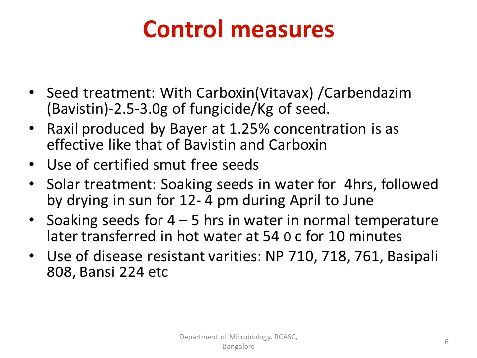The best method is use of disease resistant varieties. Some of the disease resistant varieties are NP 710, 718, 761, Vasipalli, 808, Bansi, 224, etc. These are some of the methods to control this loose smut.